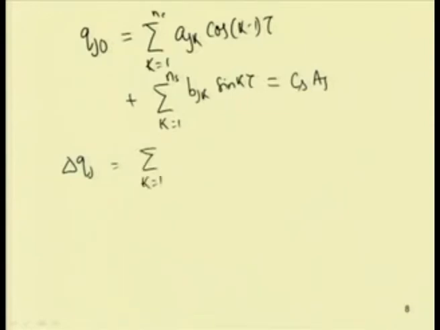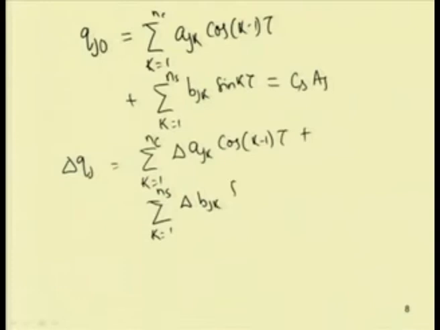That is, the sum from k equal to 1 to n c of delta A j k cos of k minus 1 tau, plus the sum from k equal to 1 to n s of delta b j k sin k tau. Similarly, this can be written using C s into delta A j.